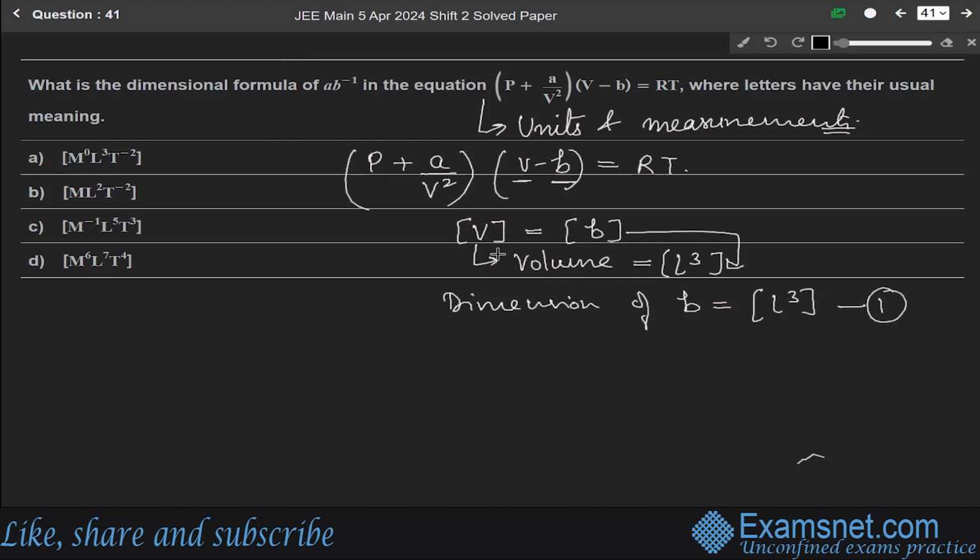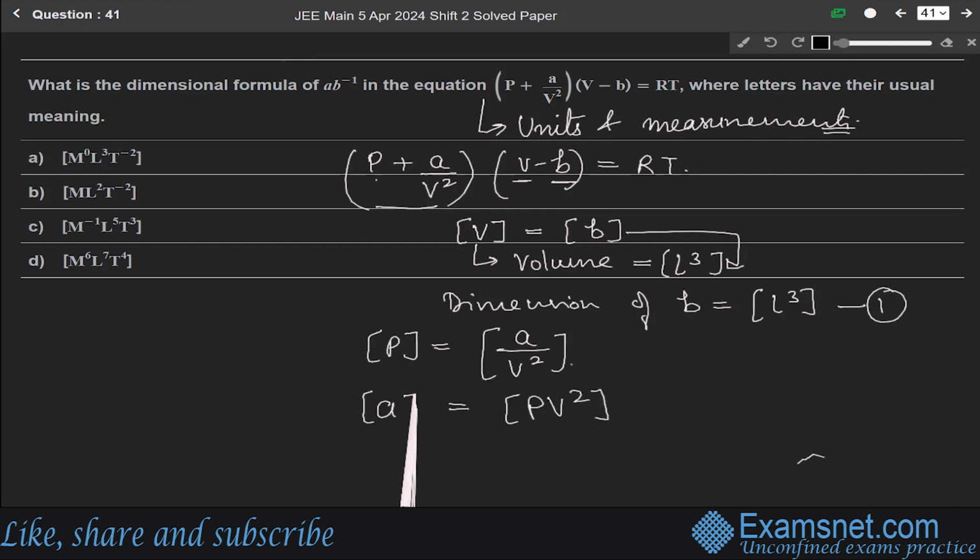And whatever be the dimension of P should be the dimension of A over V². So from here we can write, dimension of A will be equal to dimension of P into V².